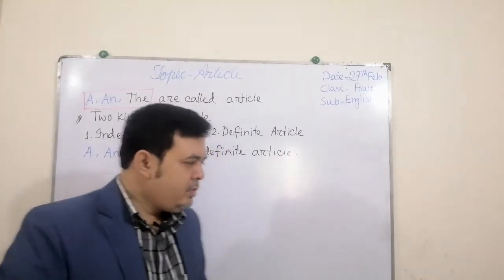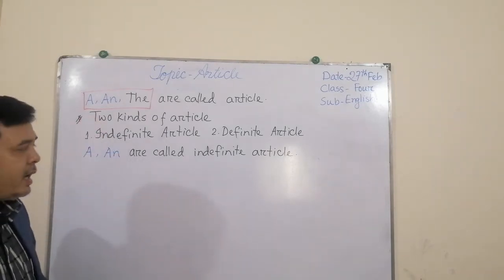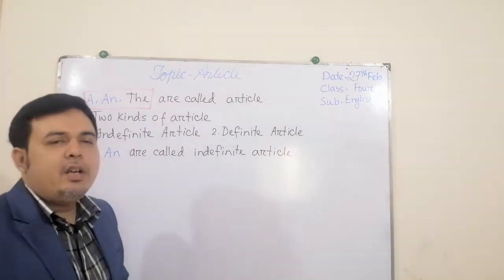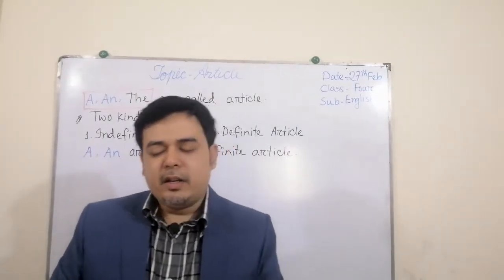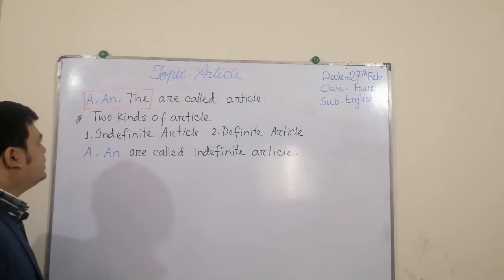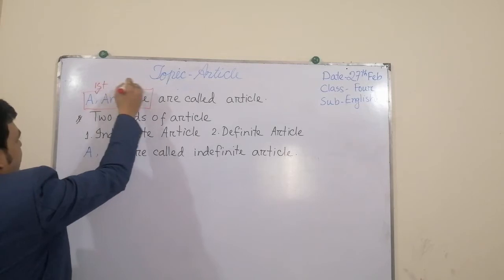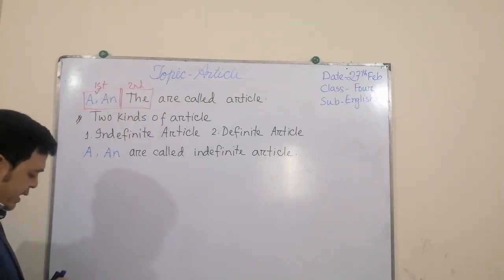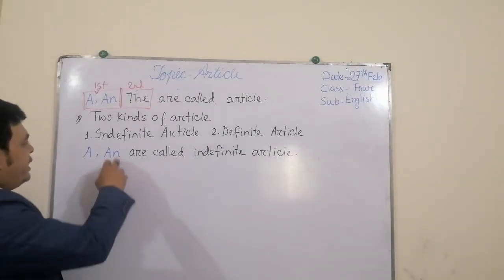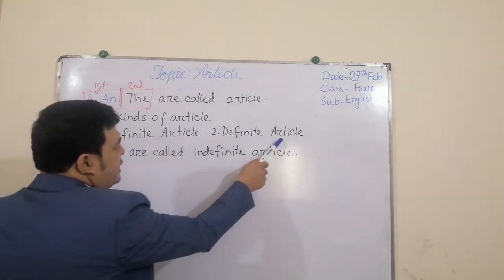So today we will learn two kinds of article. What are the kinds of article? Two kinds of article. That means these three are divided into two parts. In the first part, A and AN. This box is the first part and this is the second part. In the first part there are two, and in the second part there is only one. And what are they? Indefinite article, definite article.